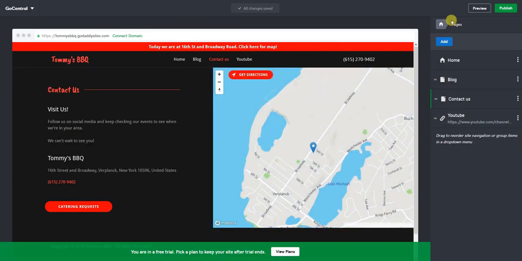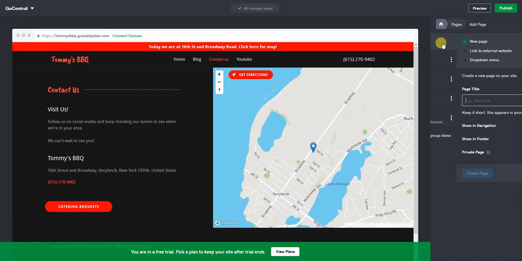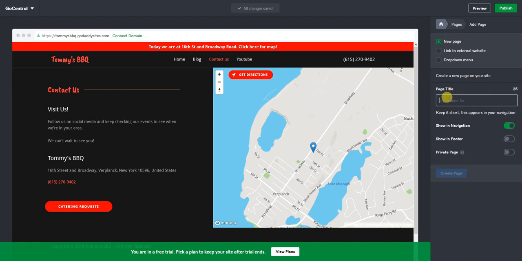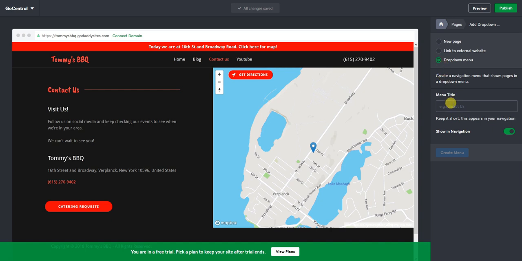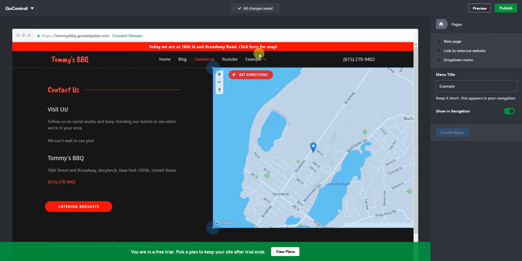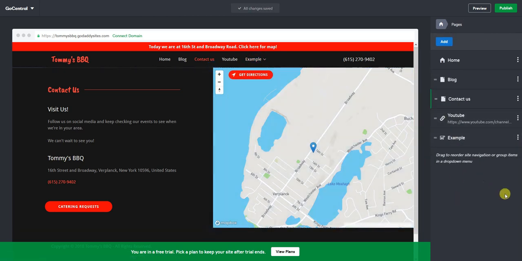And then last and final there, drop down menu is the other one. So drop down menu allows you to create a drop down menu to slide your other pages underneath. I'm just going to call it example, because I can't really think of why I'd need a drop down menu on this page. But if you have that selected and hit create menu, it'll show in the navigation bar right there. You'll see it says example.